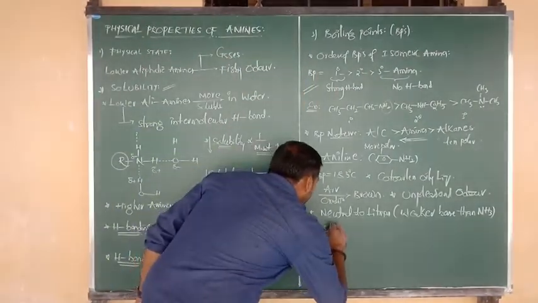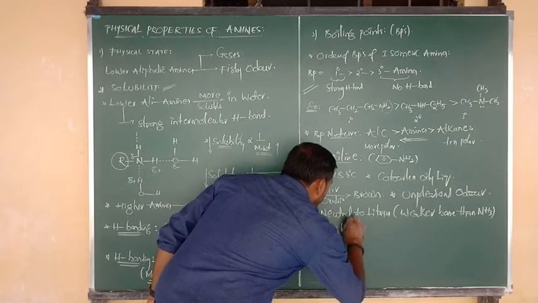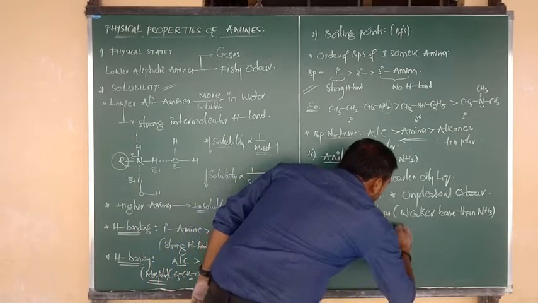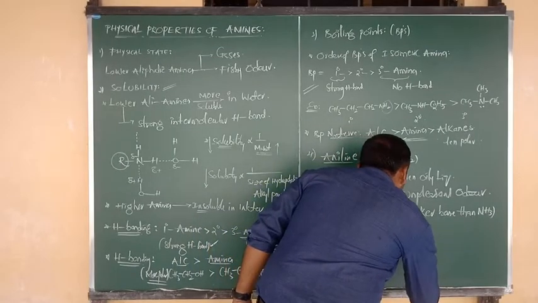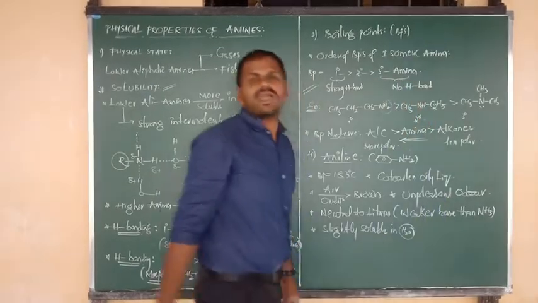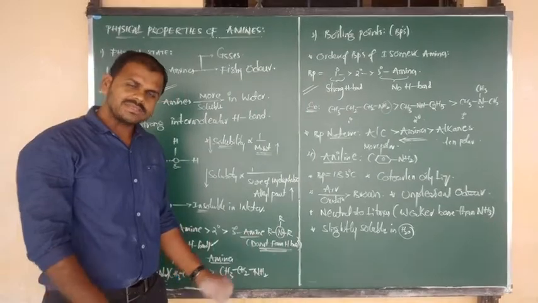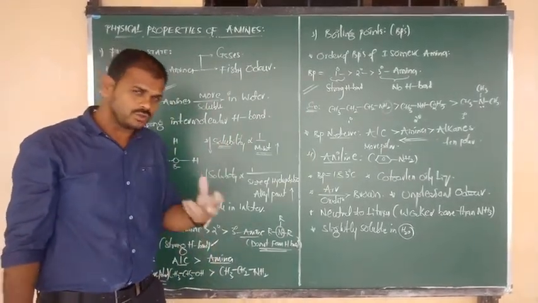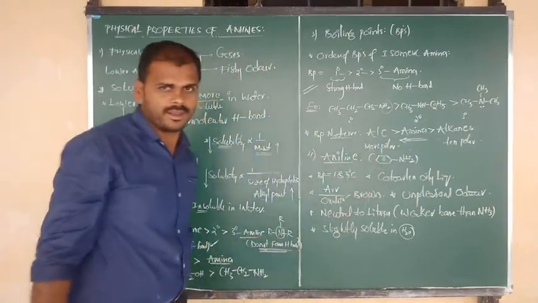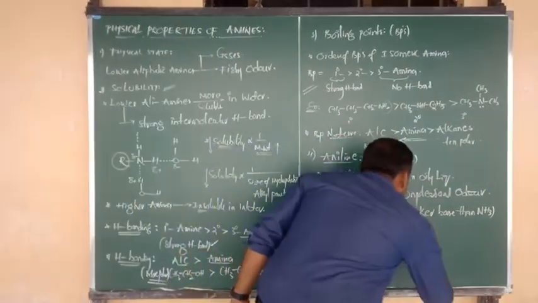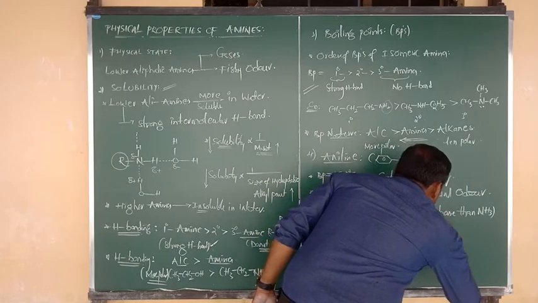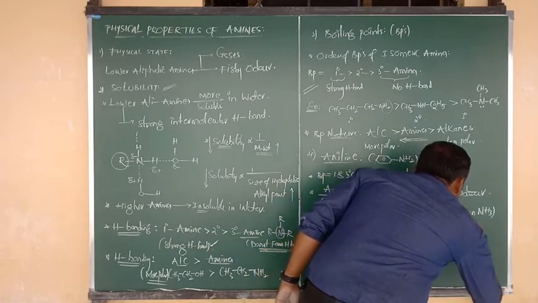Next, it is slightly soluble in water. Yes, slightly soluble in water due to the presence of the NH2 group, but highly soluble in organic solvents due to the presence of the benzene ring in aniline. Slightly soluble in water, but highly soluble in which solvents?